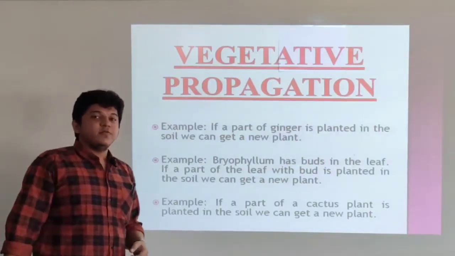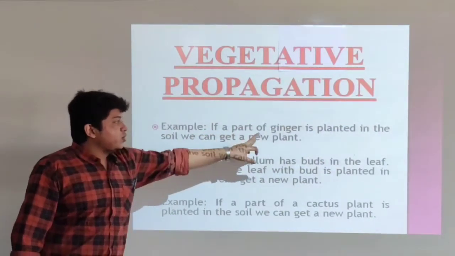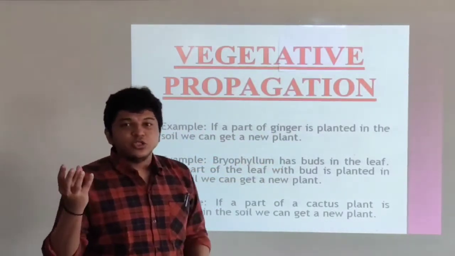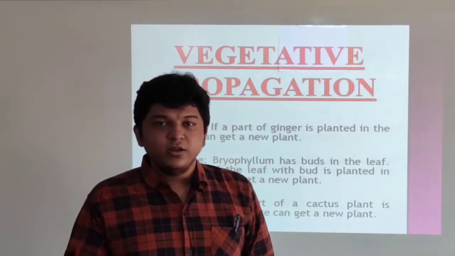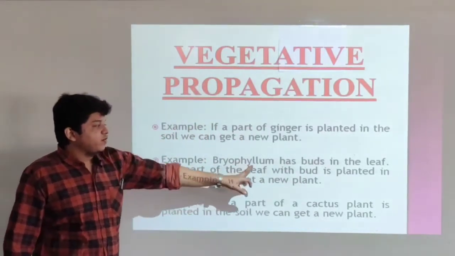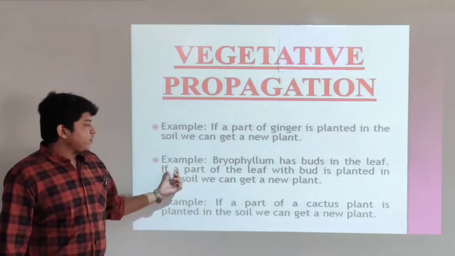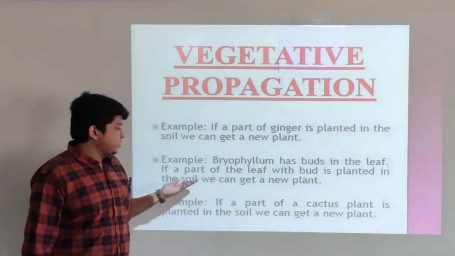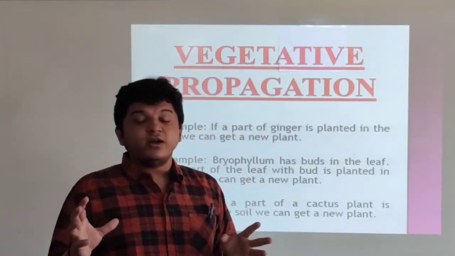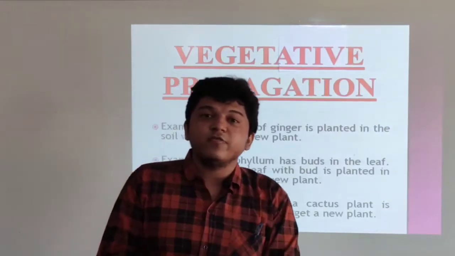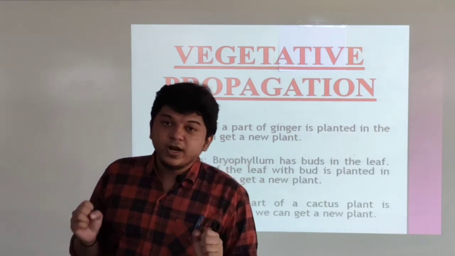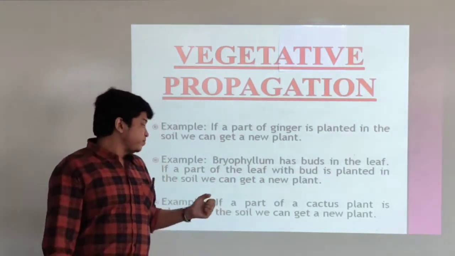Now we will look at a few more examples. If a part of a ginger is planted in the soil, we can get a new plant. You take a small portion of the ginger and plant it into the soil, and you can get a new ginger plant out of it. One more example is bryophyllum, which has buds in the leaf. If the part of the leaf with the bud is planted in the soil, we can get a new plant. Bryophyllum is a very different kind of plant. On the boundary of the leaf there are buds, and with the help of those buds you can get a new plant from the bryophyllum leaf.